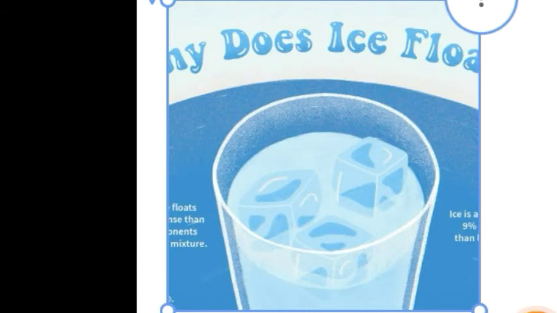Now we have already discussed that ice is the solid form of water, and water in its solid form is less dense. Water is different from most substances. In its solid form it is less dense, because the molecules move slightly apart on freezing, so volume increases and density decreases. So why does ice float? Because ice is less dense than water, so it floats.